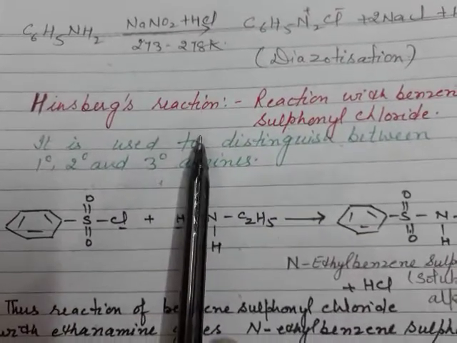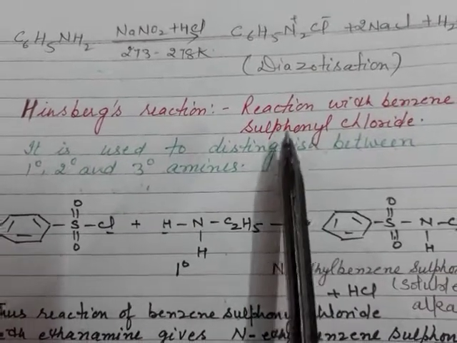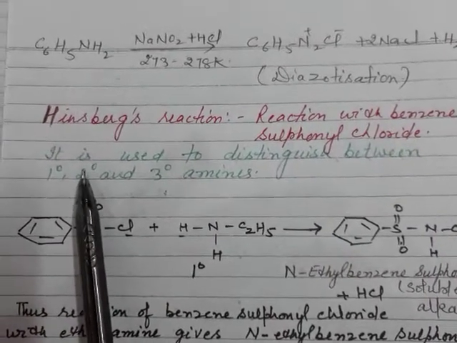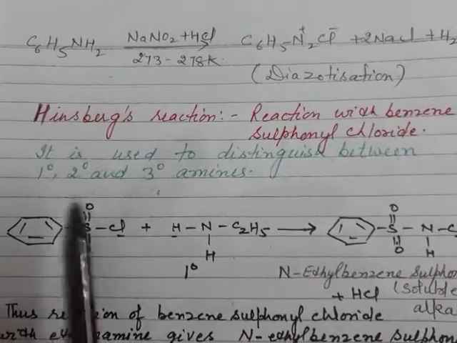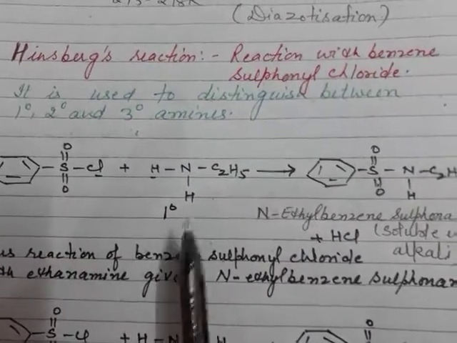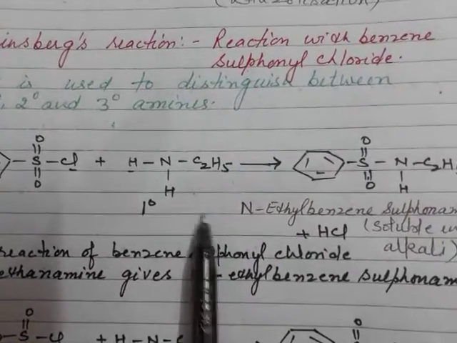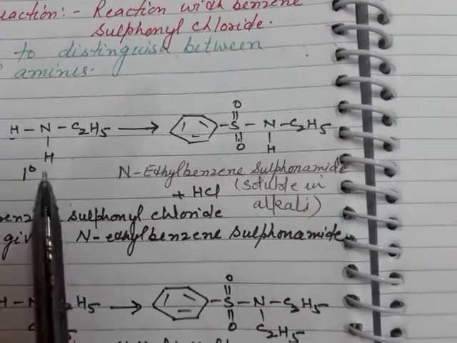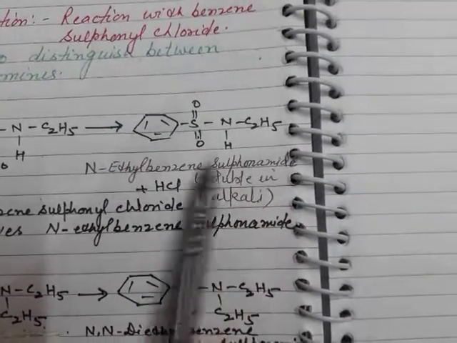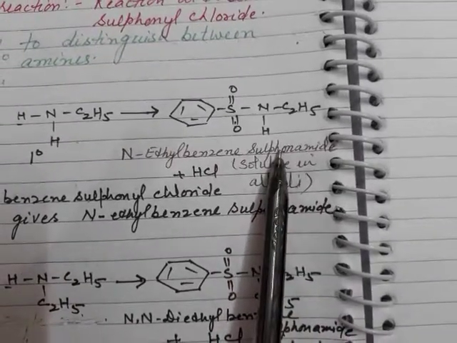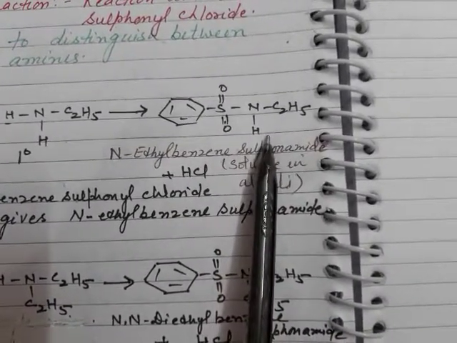Then is Hinsberg reaction. It is also known as the reaction with benzene sulfonyl chloride. It is a very good reaction to distinguish between primary, secondary and tertiary amines. When benzene sulfonyl chloride is made to react with the primary amine, it forms N-ethyl benzene sulfonamide. Because I have taken here ethanamine, this sulfonamide which is formed here is soluble in alkali. It is soluble in alkali due to the presence of the acidic hydrogen here.